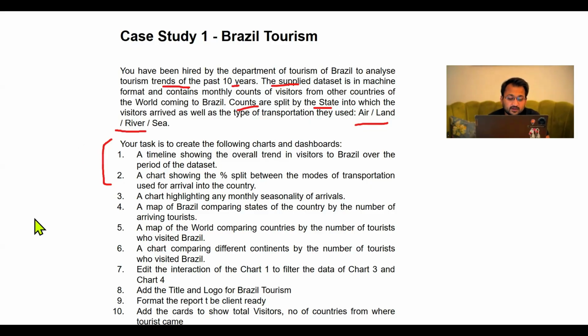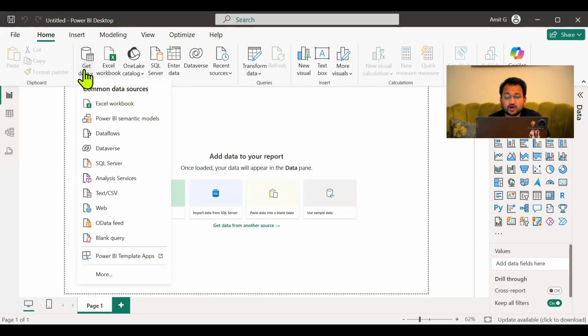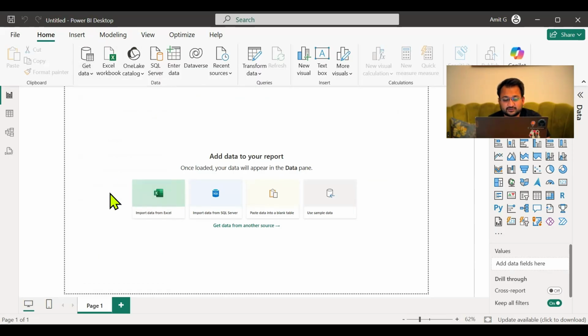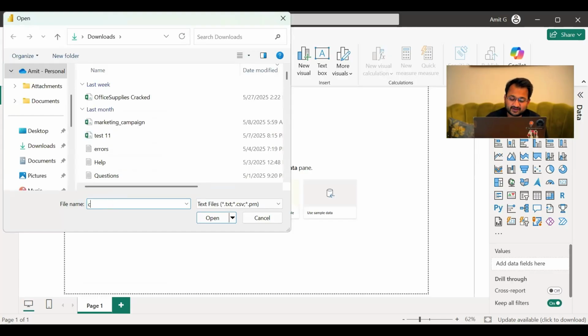So let's jump to Power BI. The data set that we have for this file is actually in CSV file format, and I will put the link to that data in the description box below. Since we have to load the data from a CSV file, we will click on Get Data and choose the option of Text or CSV. So I'm going to select my file.